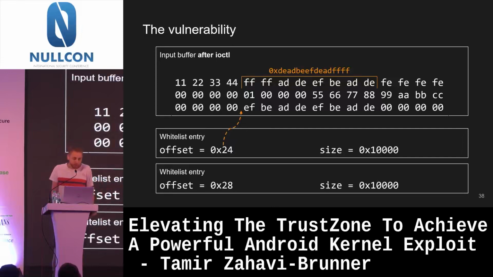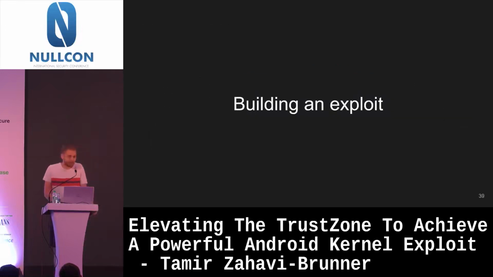So what you can do is basically do all this address overlapping thing in the end, add more data to the input buffer, and do this whole overlapping thing in the end. Here I push everything hex 20 bytes forward. And if I know what physical address I then want to modify, I can just hard code it. The trustlet will access it. In this example, I could even then modify deadFFFF, and it would work. So, okay, I have a vulnerability. And now the question is, how do I exploit it?